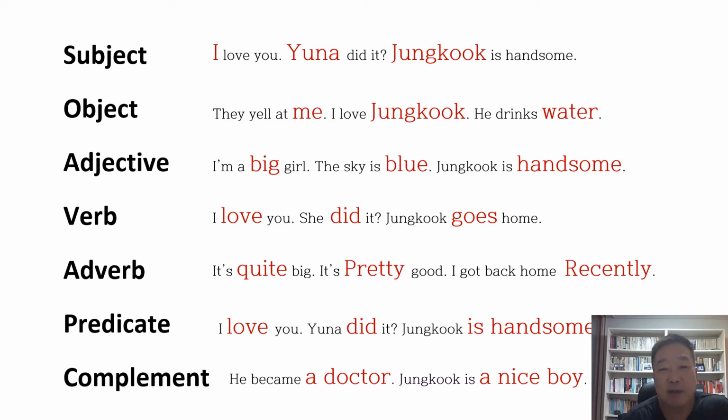In English, the predicate comes here. I love you. You did it. Jungkook is handsome. But in Korean, things are a bit different. Anyway, the complement is something like this. I became a doctor. He became a doctor. He is a doctor, actually, right?